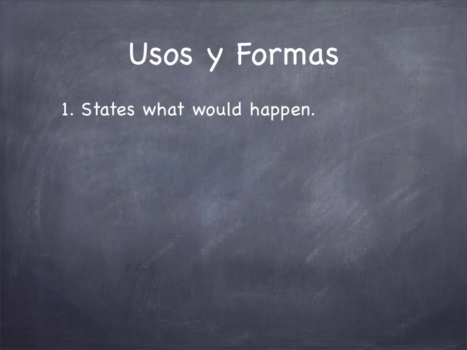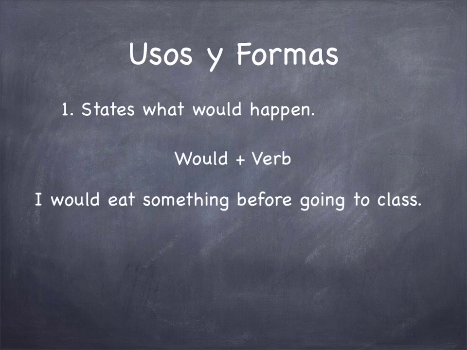So let's begin. When do we use the conditional tense? So there are three main uses. The first one states what would happen and is the equivalent in English of the auxiliary verb would plus a verb. So if we look at the sentence, I would eat something before going to class. So in Spanish, remember, I would eat will be comería, right? Something, algo.